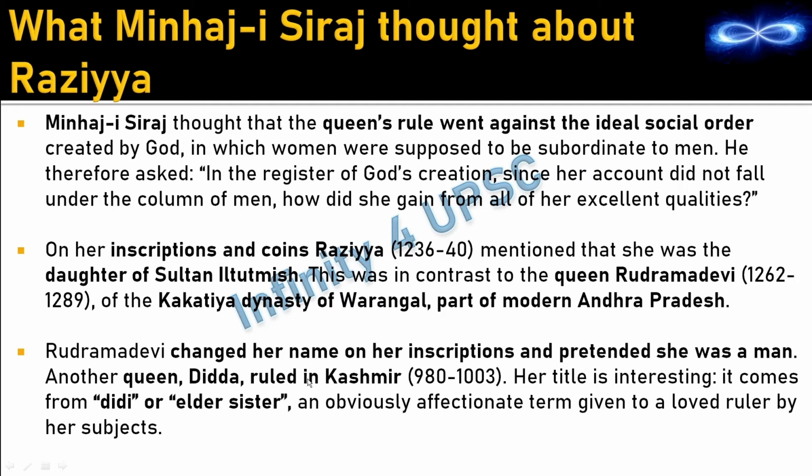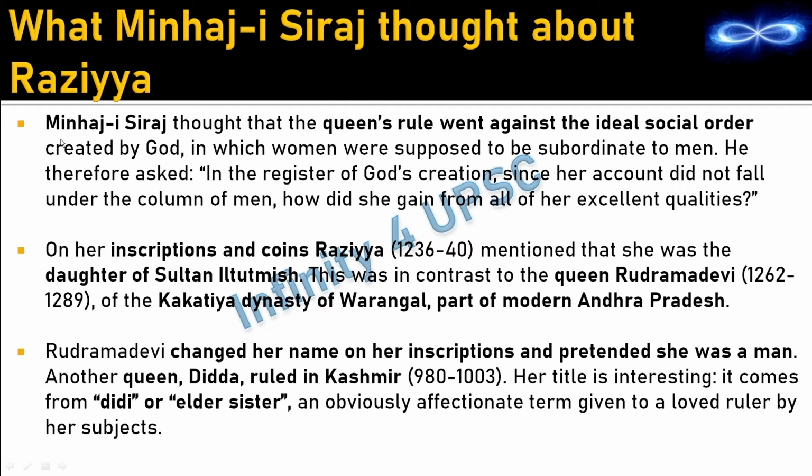Another queen, Didda, ruled in Kashmir. Her title is interesting because it comes from Didi or elder sister, an obviously affectionate term given to a loved ruler by her subjects. So we get to know one more thing, that Razia Sultan's subjects were not happy with her, nor were the courtiers happy with her. But when we come to Didda, we could see that she was very well accepted by her subjects, and that is the reason she was called Didi. And she did not pretend to be a man. That means a queen was accepted and loved in Kashmir during 980, and that is how Didda could rule for 23 years.